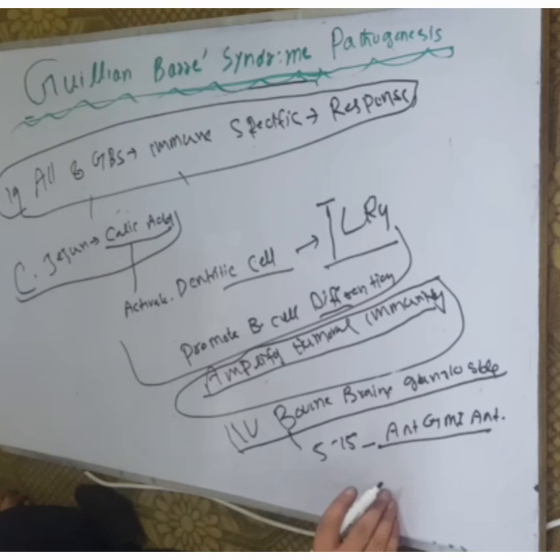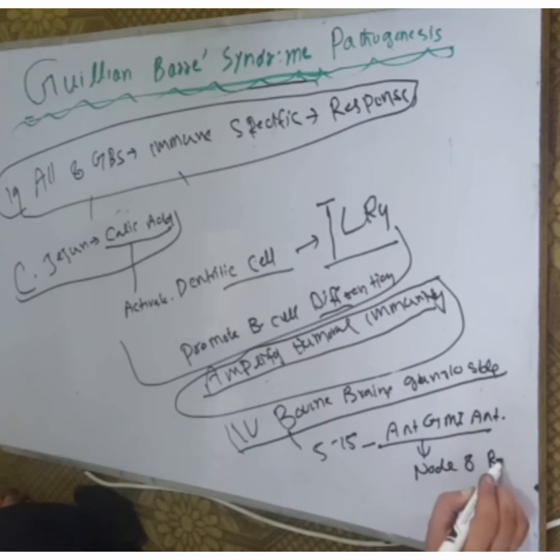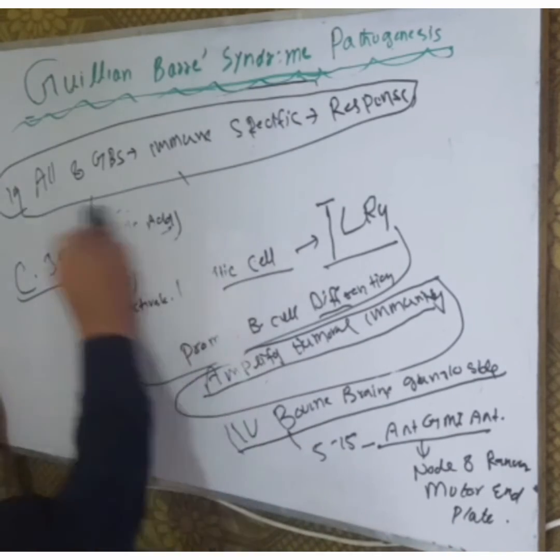Some evidence states that these antibodies are found at the node of Ranvier and the motor end plate.